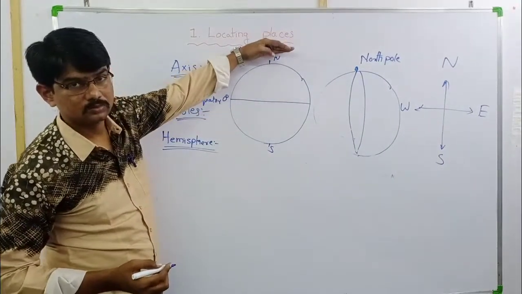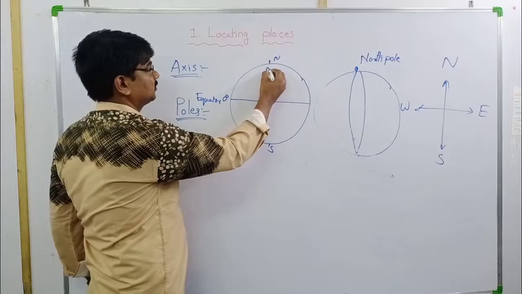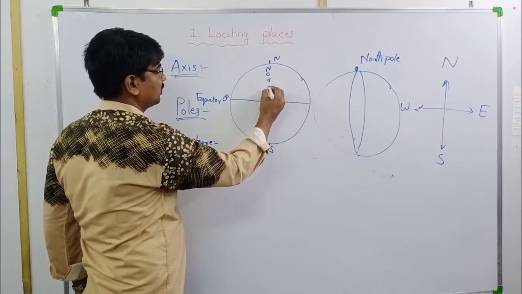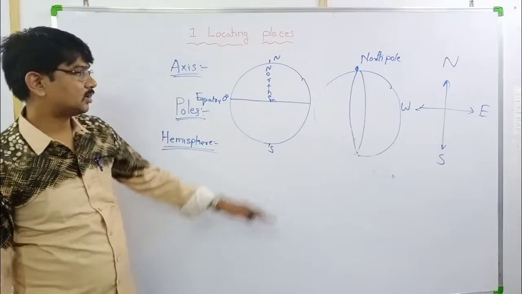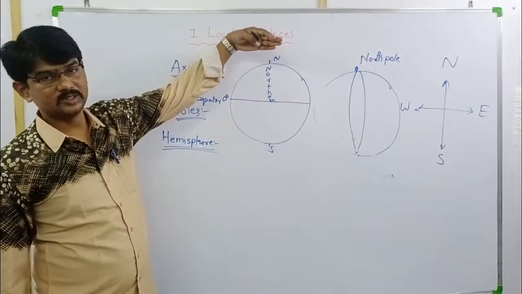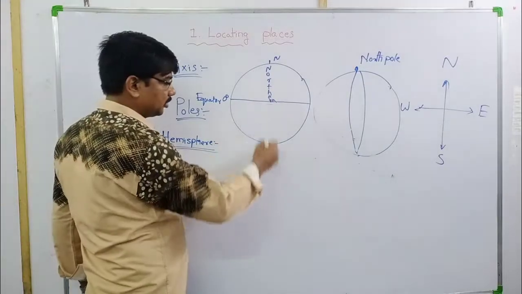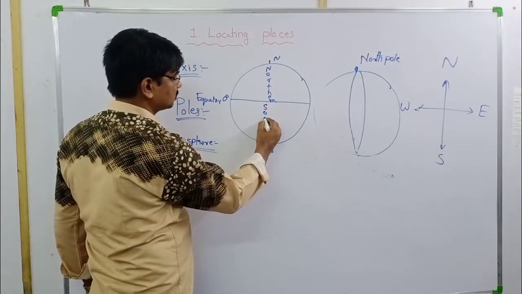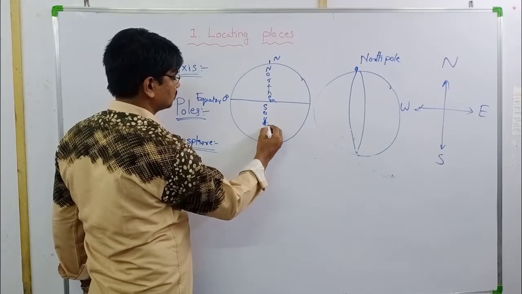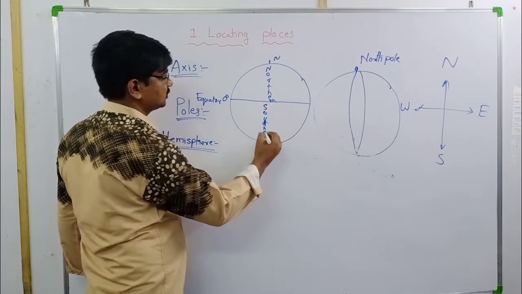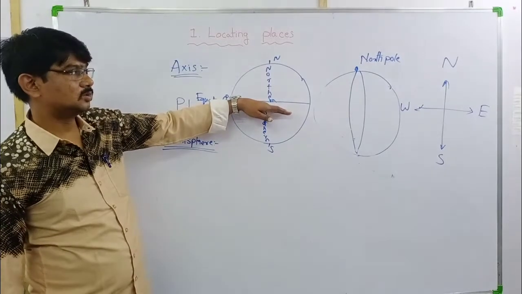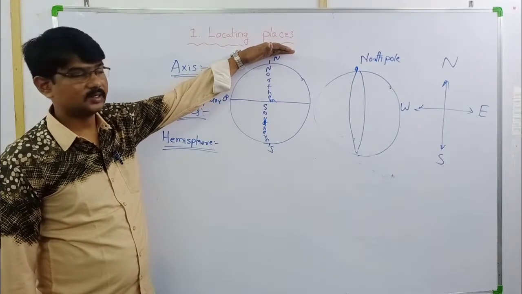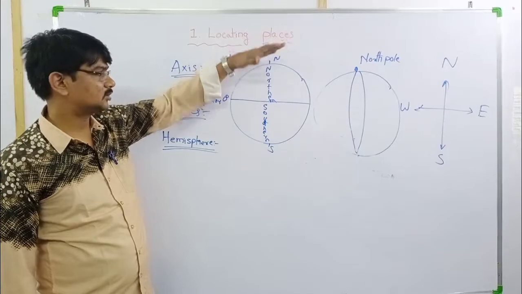Equator above, it is northern hemisphere. Equator below, southern hemisphere. This is southern hemisphere. Equator to north pole side, it is northern hemisphere.